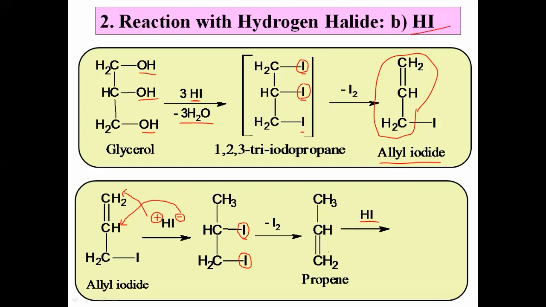Addition of HI takes place across the C double bond C. Here also the addition is according to Markovnikov's rule. The negative part adds to the carbon which has fewer hydrogen atoms. Therefore, iodine adds to the central carbon, hydrogen adds to the terminal carbon, and we get the addition product. And there is a formation of 2-iodopropane, किंवा आपण त्याला आयसोप्रोपिल आयोडाइड असं म्हणतो. And this is the interesting reaction of HI with glycerol.